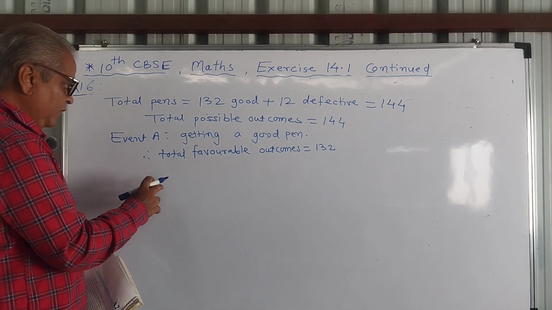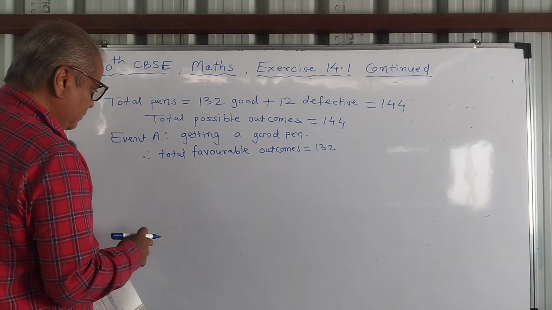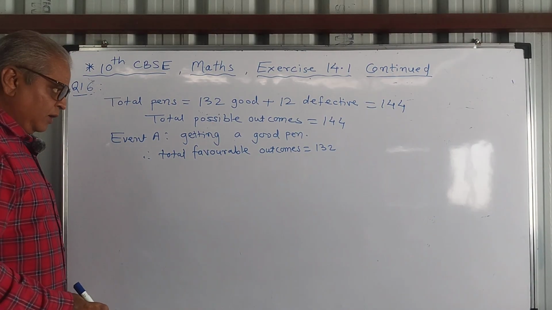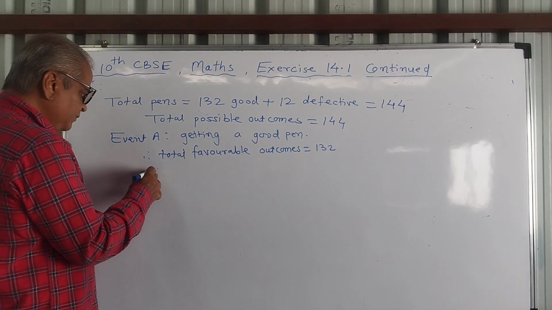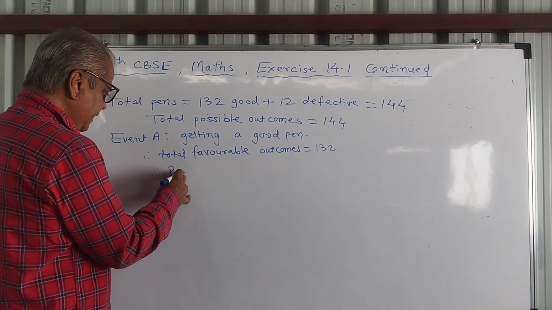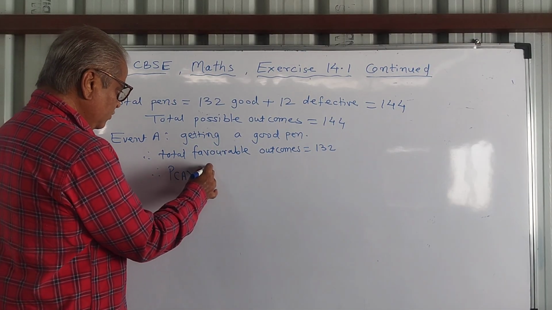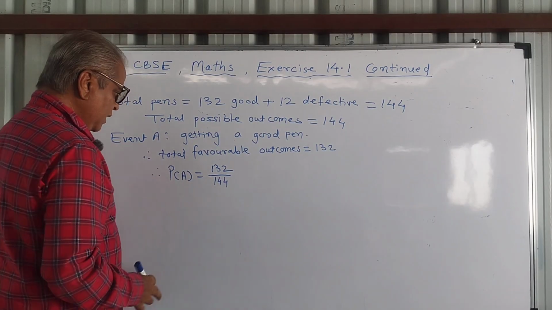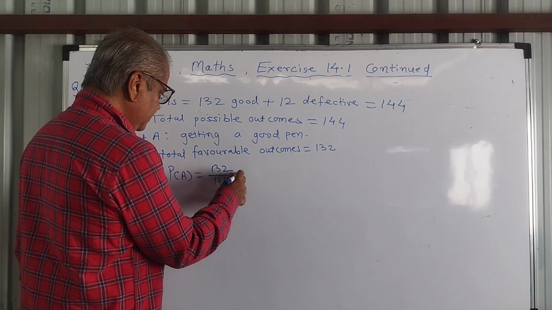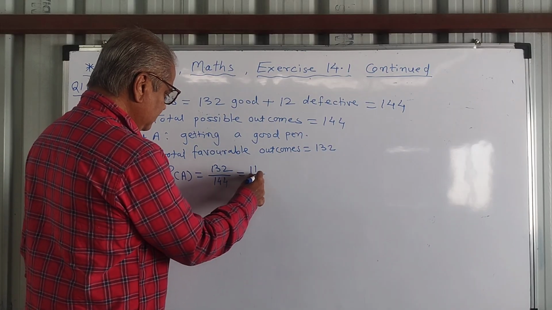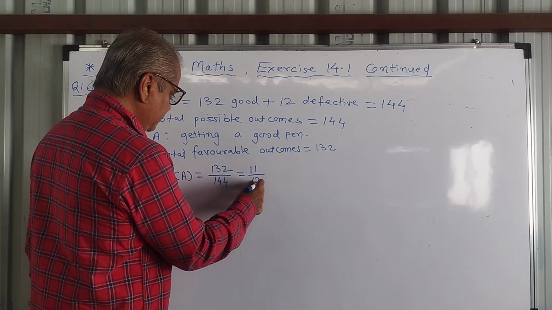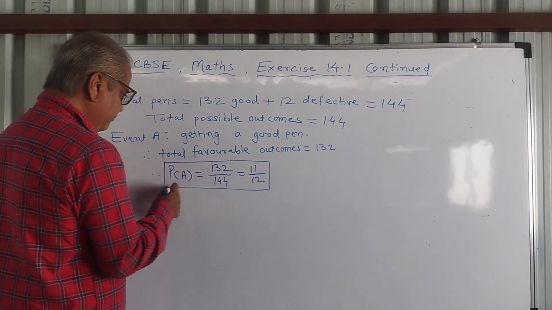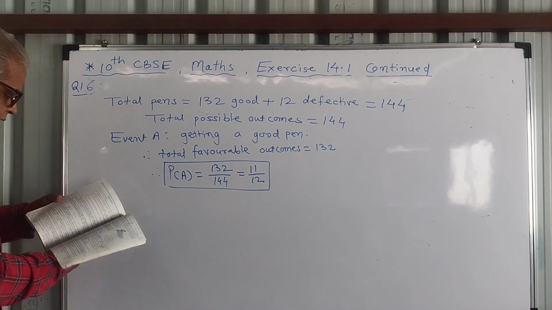The formula I will not write, you have to write the formula: probability is equal to total favorable outcomes upon total possible outcomes. Therefore P of event A is equal to 132 upon 144. I can reduce it by 12. 12 ones are 12, and 12 12s are 144. So probability is 11 upon 12. So this is the answer.